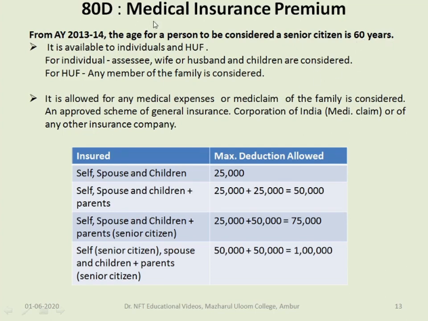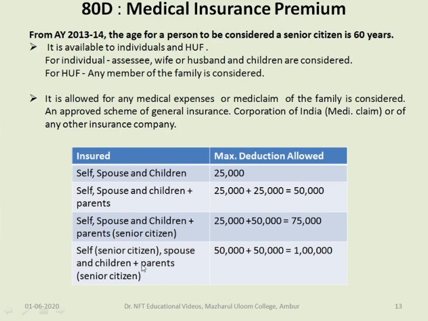This Mediclaim insurance premium is available for two kinds of assessees: individuals and Hindu undivided family. For an individual, it means the assessee, wife or husband, that is spouse, and children. For Hindu undivided family, any member of the family is considered. It is allowed for any medical expenses or mediclaim of the family. It's considered an approved scheme of General Insurance Corporation of India or of any other insurance company.